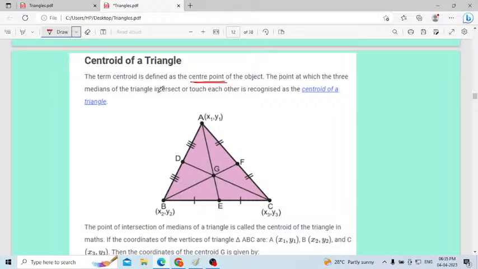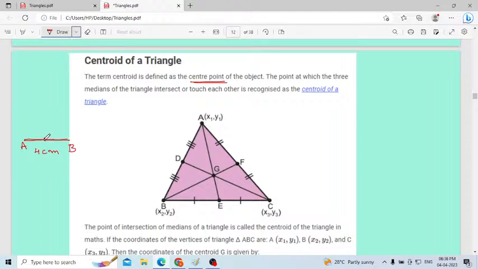The point at which three medians of the triangle intersect or touch each other is recognized as the centroid of a triangle. What is meant by median? How will we get the median? If I draw a single straight line like this, assume this is 4 centimeter. From here to here, the length of the line should be 4 centimeter.